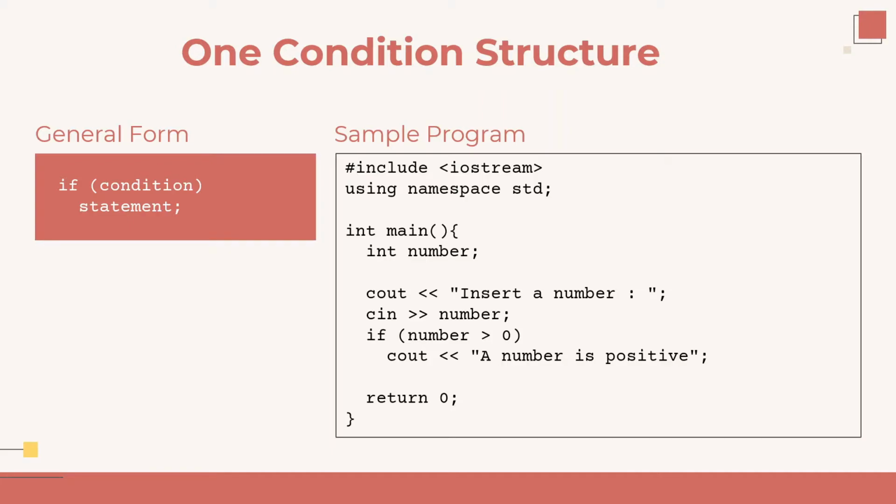On the right side is a sample program using the one condition structure. In this program, the input is an integer that is stored in the number variable, and then it continues to the control statement. If the number is greater than 0, then the program prints the sentence, a number is positive. If not, then the statement is not executed and the program is finished.